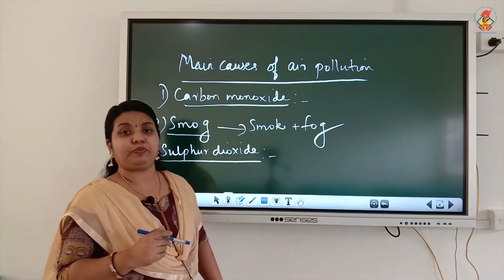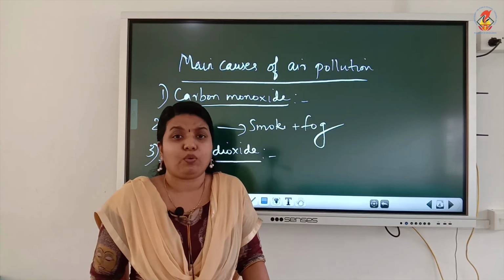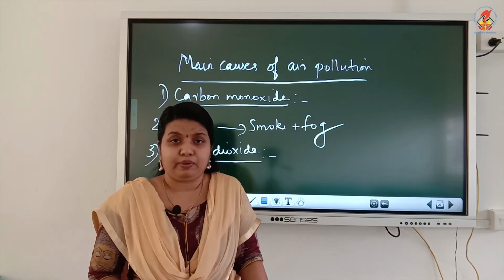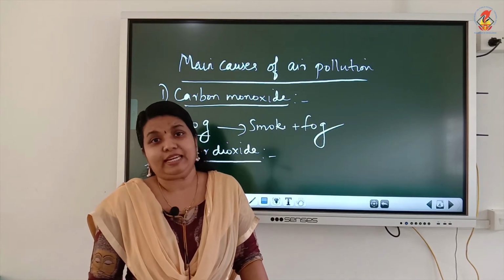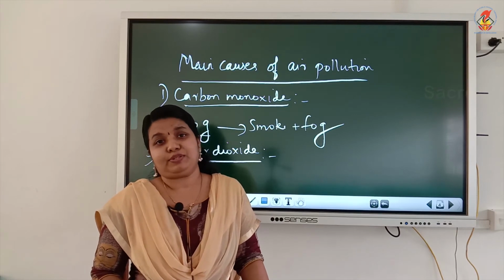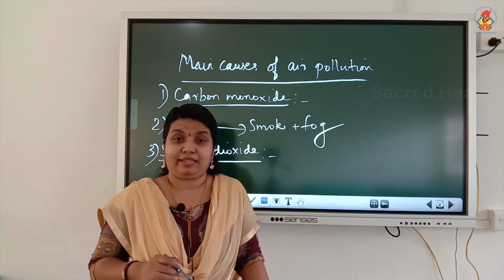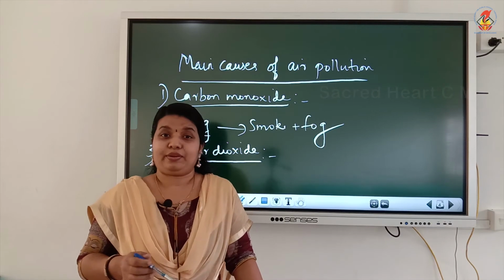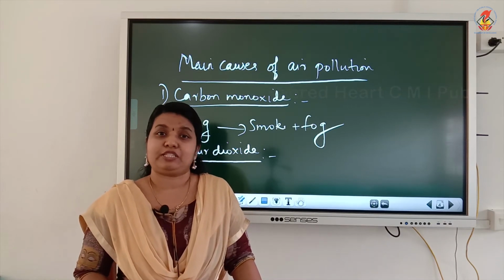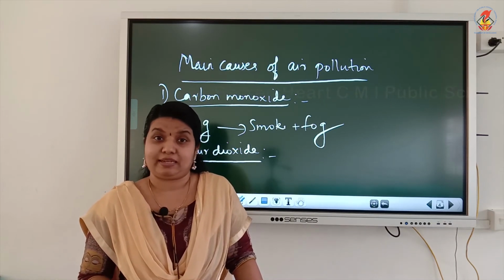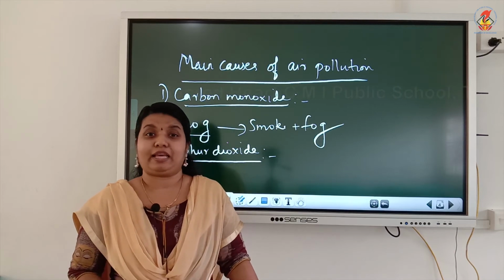Sulfur dioxide is produced by burning of fuels like coal. Sulfur dioxide is a highly suffocating gas when inhaled, and it can cause respiratory problems and other diseases like permanent lung damage.